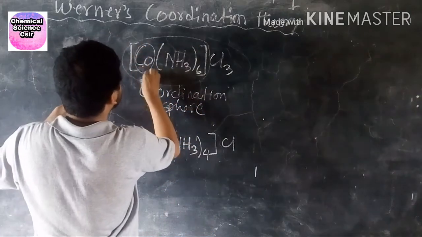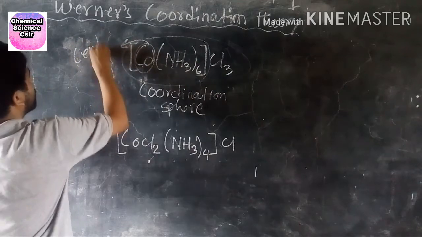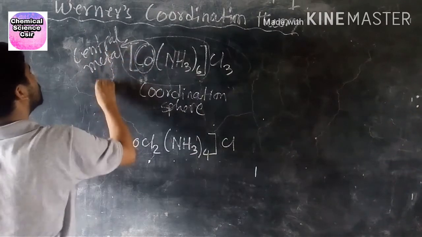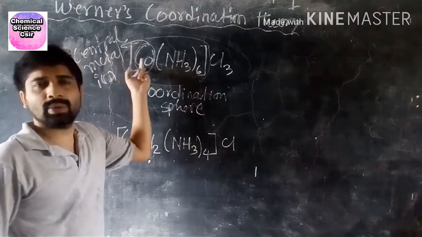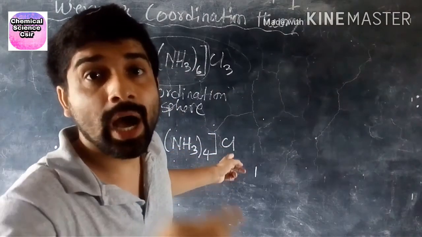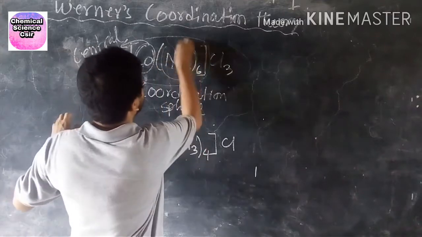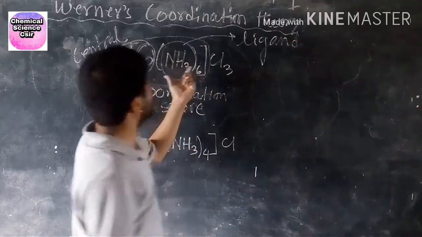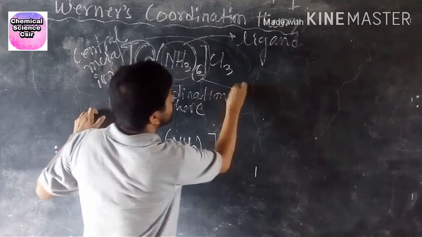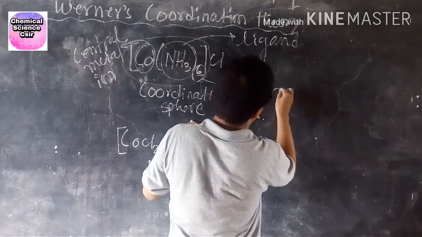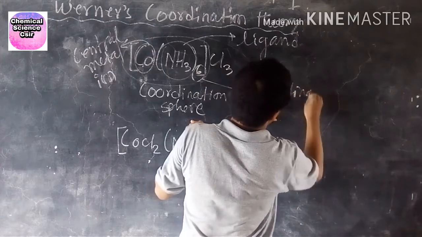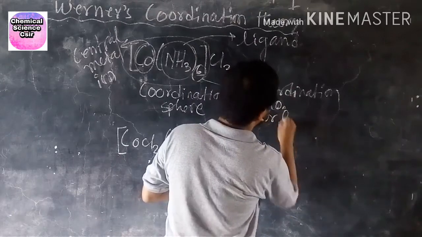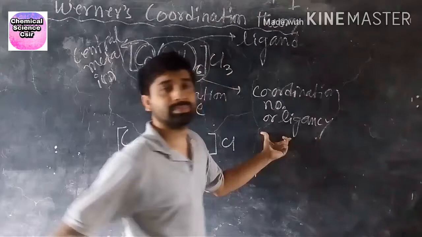This one is called the central metal ion, and this one is called the ligand.